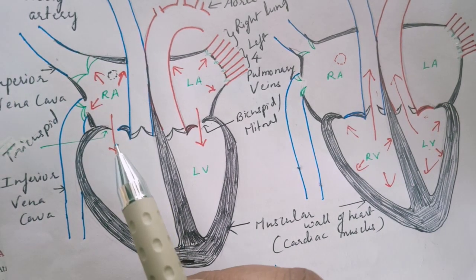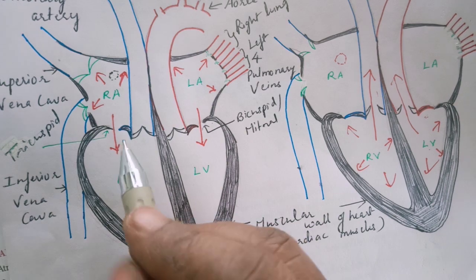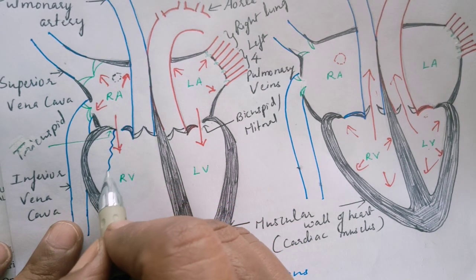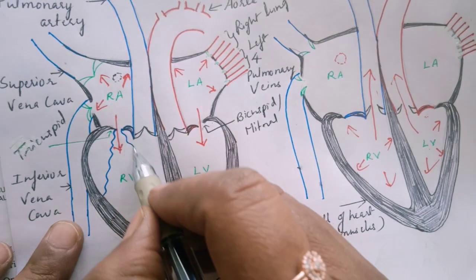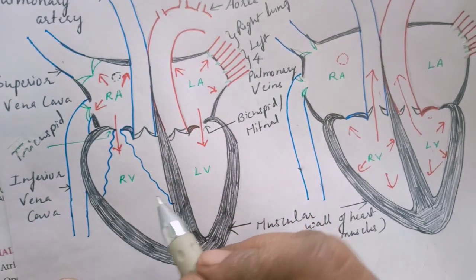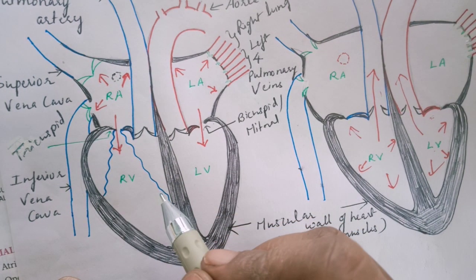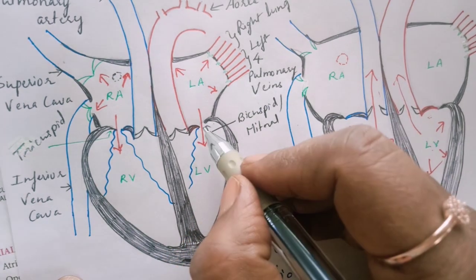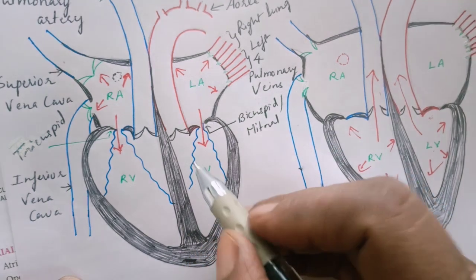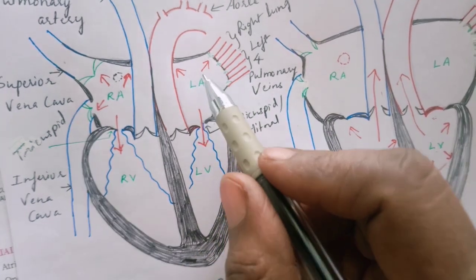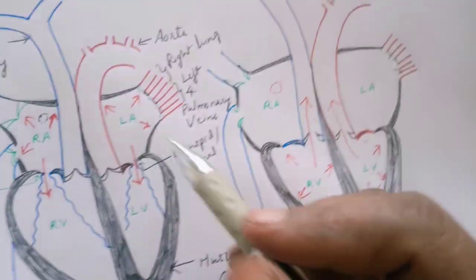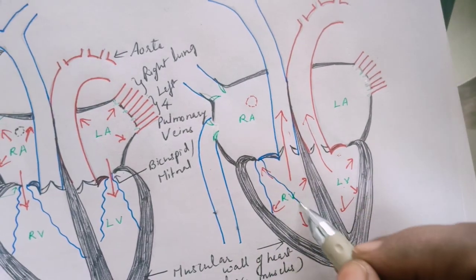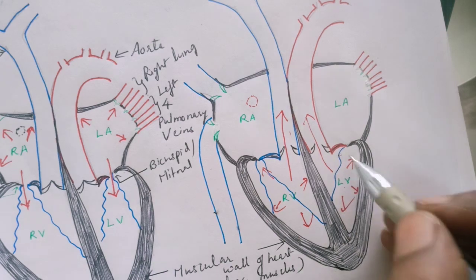There is a kind of thread-like structure known as the chordae tendineae. These are attached at the tip of the flaps of the bicuspid and the tricuspid valves, and these chordae tendineae also play a very important role in keeping these valves open during the auricular systole and in keeping these valves closed during the ventricular systole, like this.